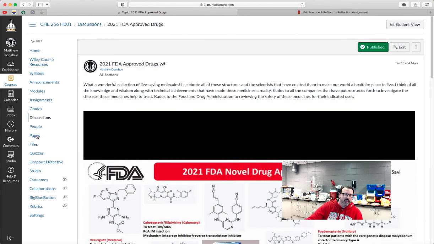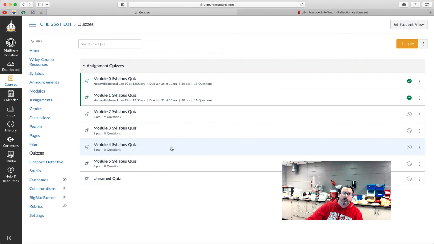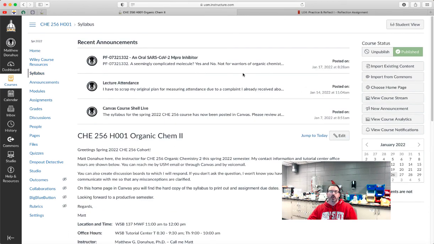Pages are just the pages that you find in the modules. Quizzes: if you click here, these can launch your quizzes. I definitely encourage you to do the quizzes as soon as you can. Don't put them off, because they will help you understand what you are supposed to be doing in the modules. So this has been a short tour of the Canvas course shell, Organic Chemistry 2 for the spring 2022 semester.